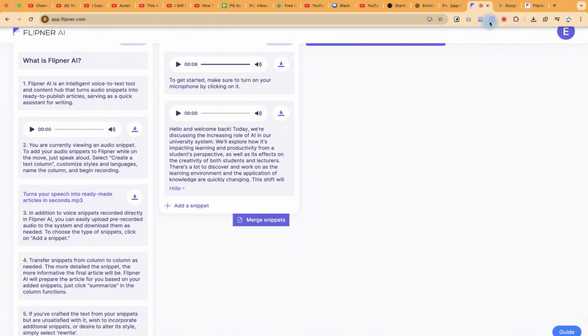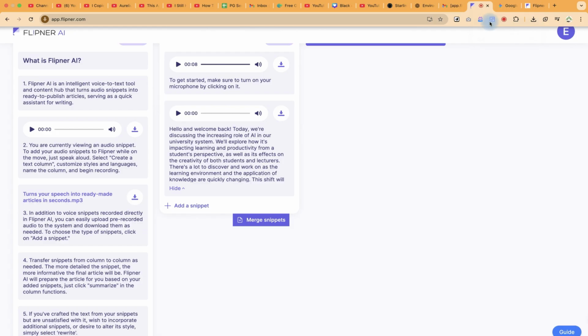You can see right now it has changed everything into a full-fledged journalistic write-up. To promote sustainable energy solutions on campus, a comprehensive plan is being proposed that involves multiple renewable energy sources, and this is the idea that we've just put in as bulleted points. It has now composed it into a full article that you can easily use as a resource for your own writing or for any kind of content you are trying to create. So you can copy this and use it outside of Flipner.